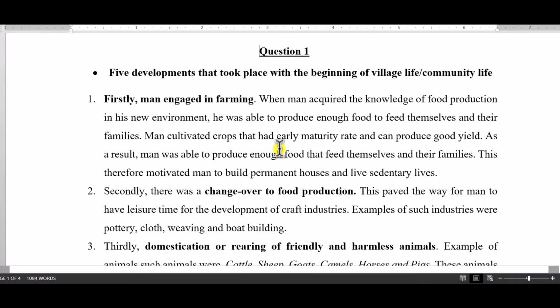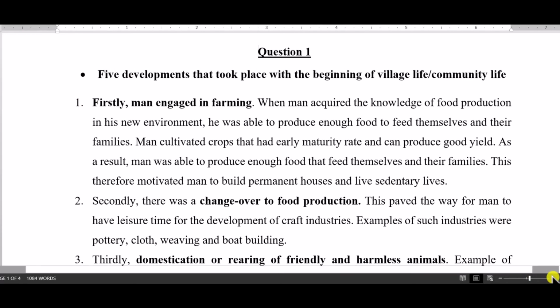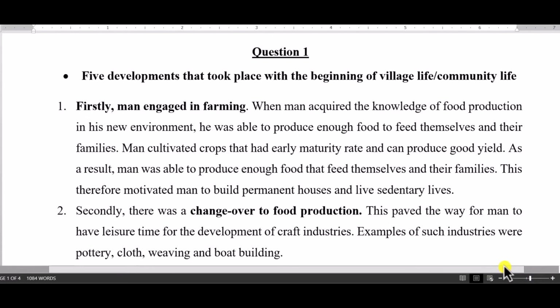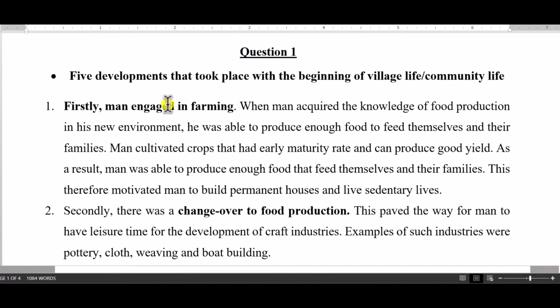question had to do with 5 developments that took place with the beginning of village life or community, right? Good. So these were the 5 things that took place. The first one was farming. Farming took place right after village life started.